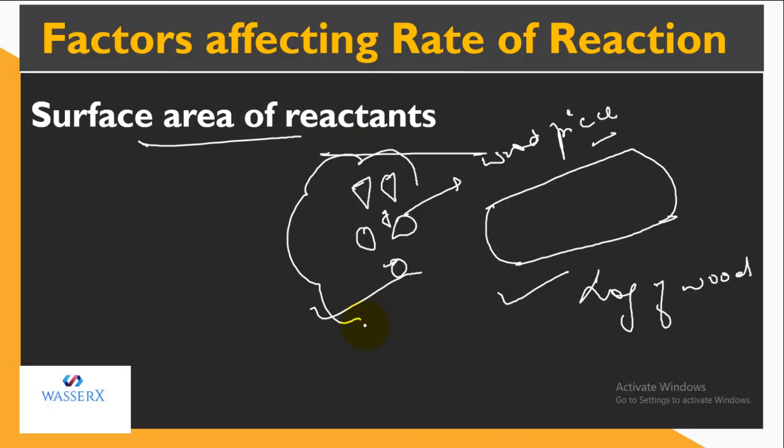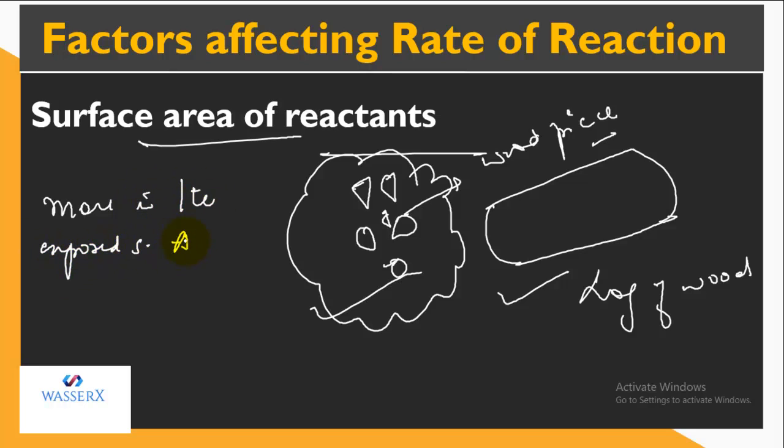Obviously, the wood pieces are easier to burn and they will be easily converted into product as compared to the log of wood. The reason being that the more the exposed surface area for any substance, the more easily the bonds can be broken and the new ones can be formed. Hence, we can say that the rate of reaction will be more.